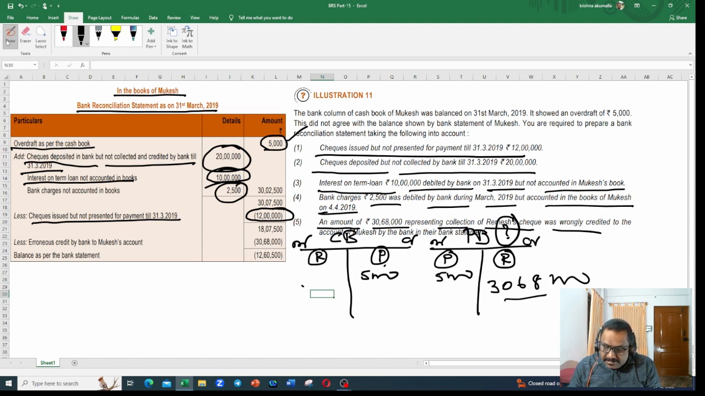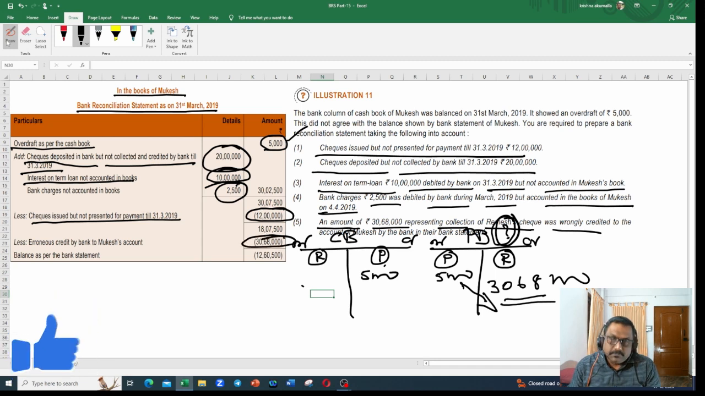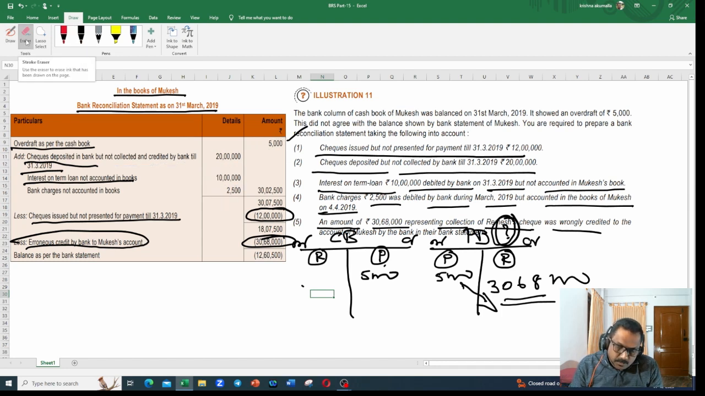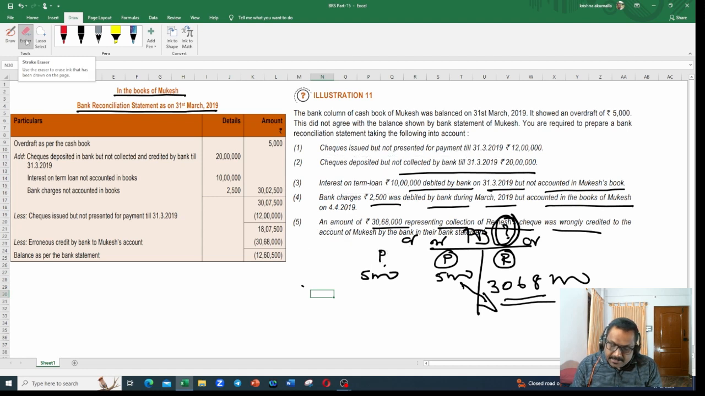So this is not pertaining to Mukesh at all, but they created. This balance got reduced. Question mark, balance got reduced. Since balance got reduced, you need to subtract. Subtracting. Erroneously created by bank to Mukesh account 30,68,000. That's all. Now our job is done. What we need to do, we just need to add and subtract the things.